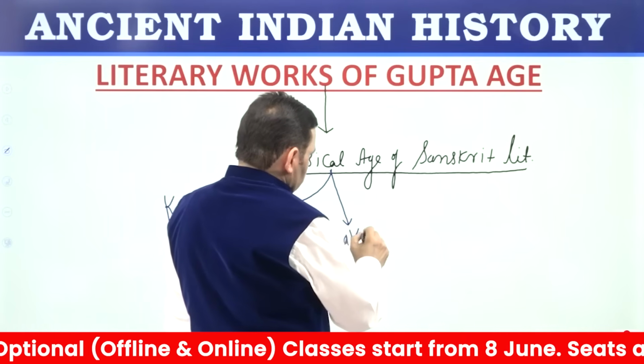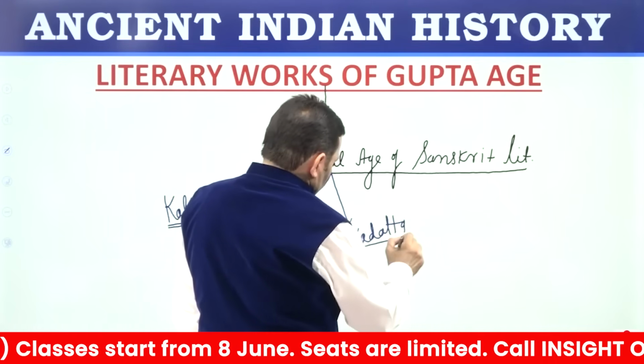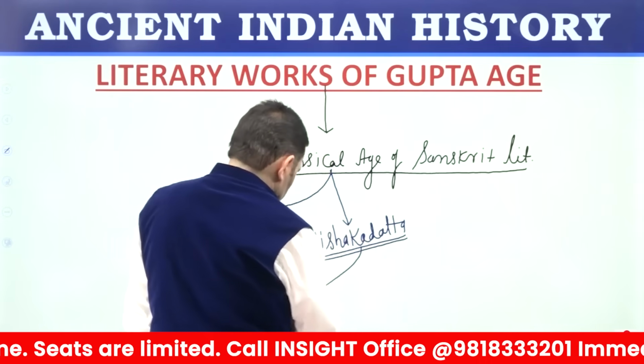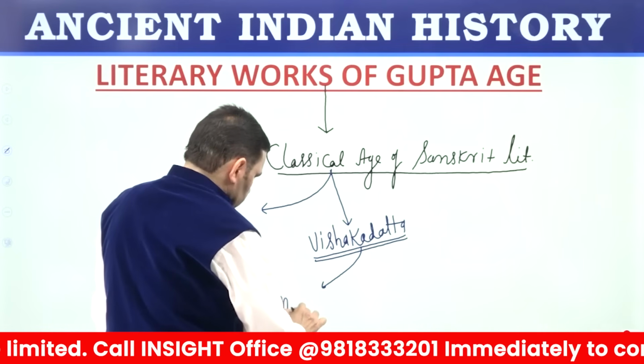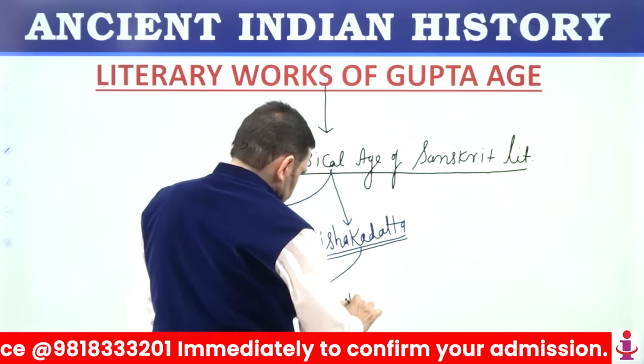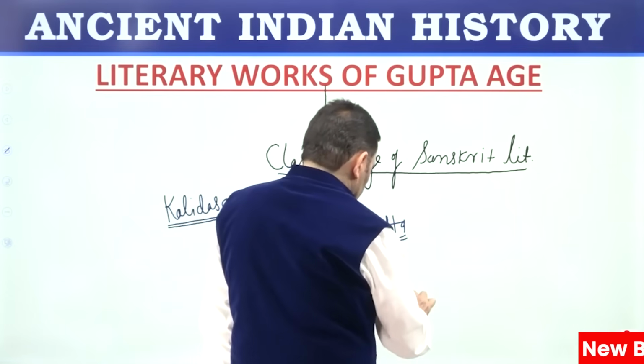Try to recall the name. It was covered in one of the previous classes. Vishakadatta wrote 2 books, Mudra Raksas and Devi Chandraguptam.